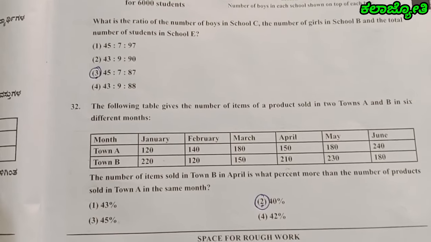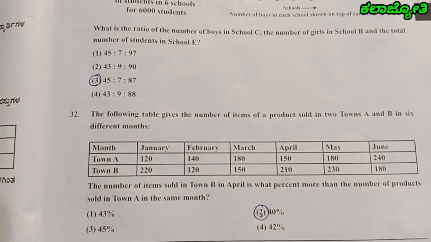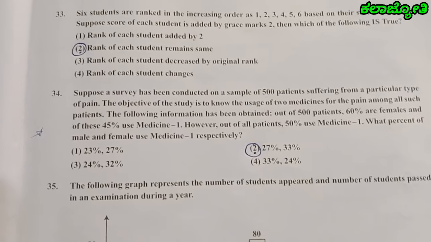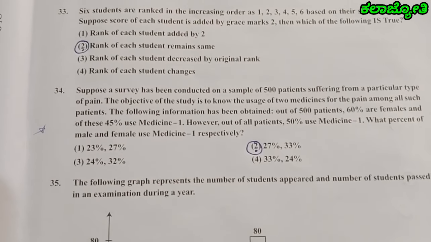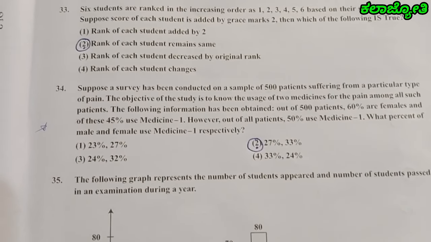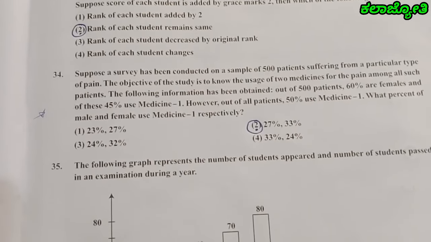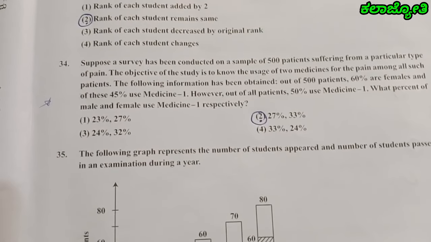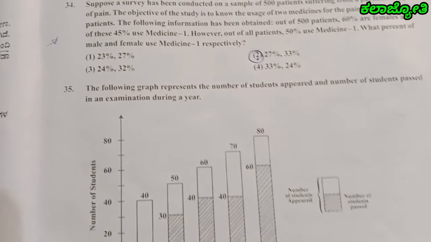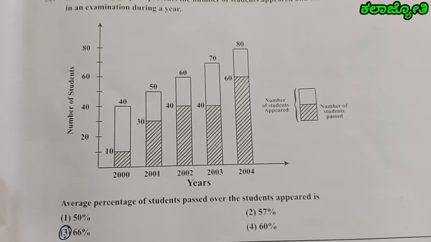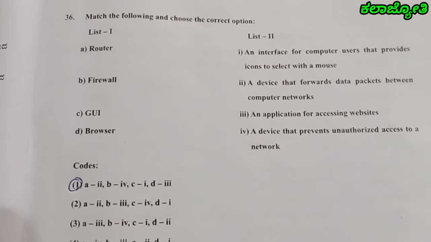Next, 32nd question, the right answer is the second one, 40%. Question number 33, the correct answer is the second one. Rank of each student remains the same. Question number 34, the correct answer is the second one. Next, question number 35, the correct answer is the third one, 66%.